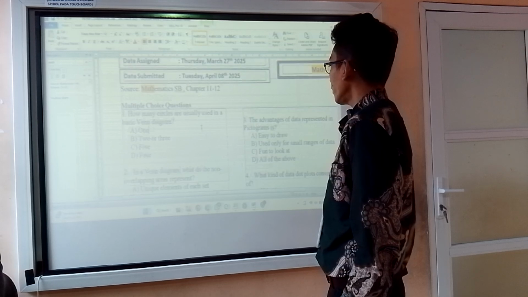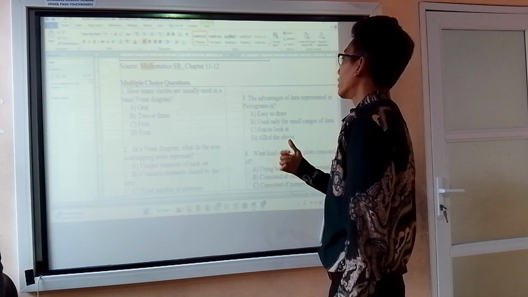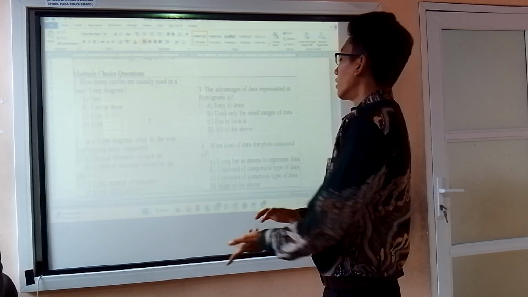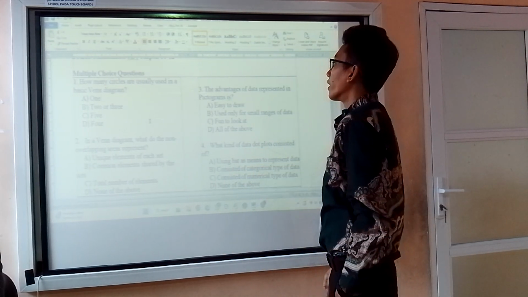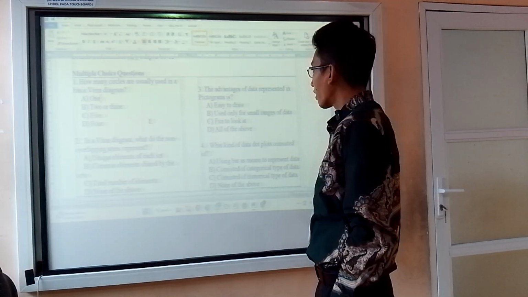What is this topic about, sir? This is about the diagram: Carroll diagram, Venn diagram, and bar diagram. And how many circles are usually used in the basic Venn diagram?